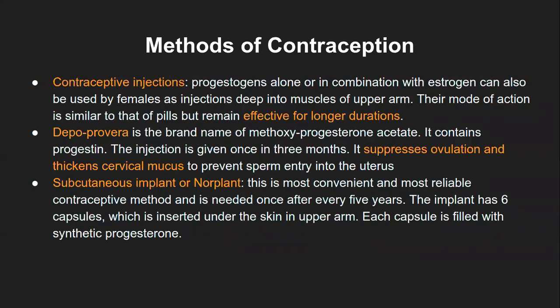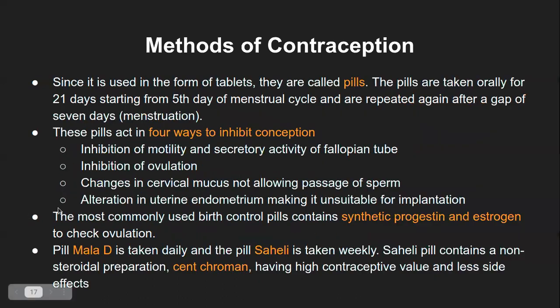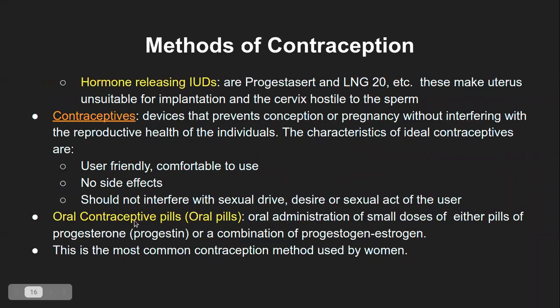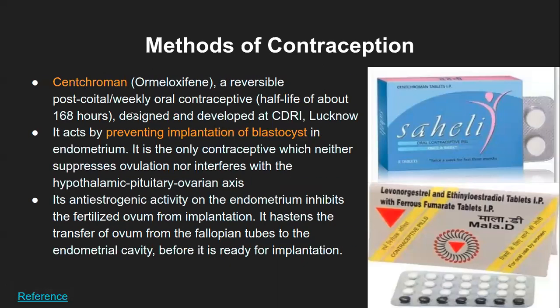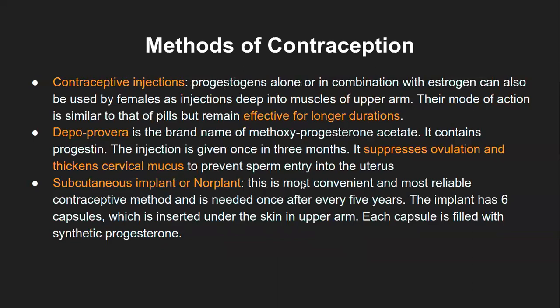A few more ways of contraception. In contraceptives here, we had looked at the oral contraceptive pills, with different options of centchroman tablet, or the estrogen-progesterone combination. Now this is the injection-based method of contraception.